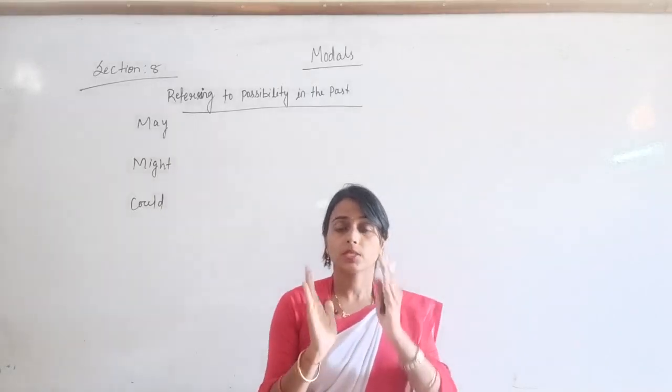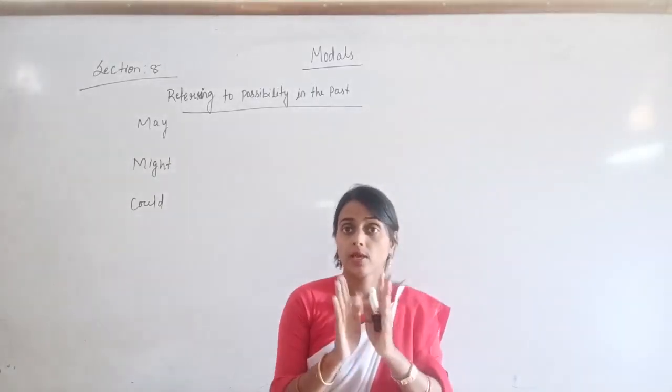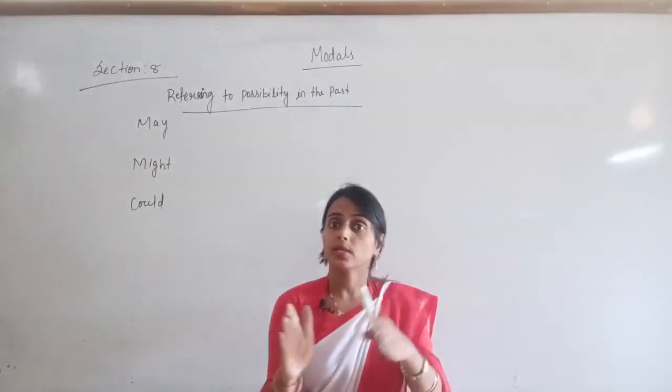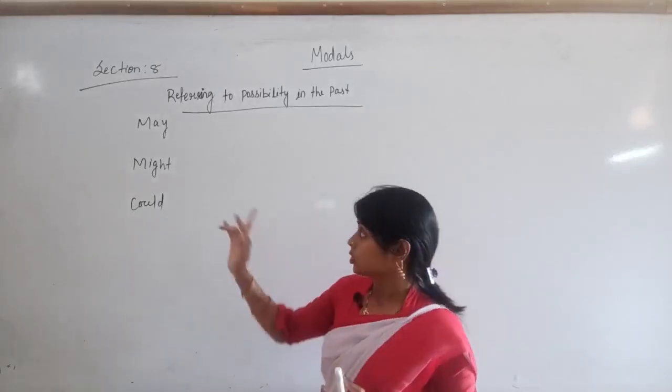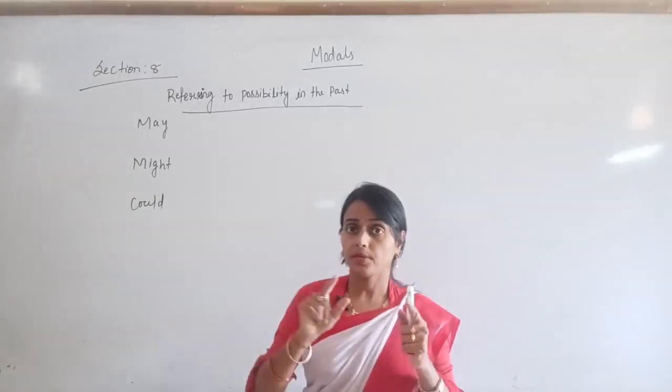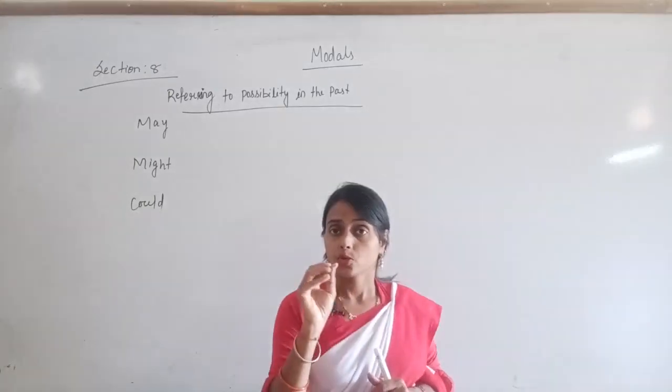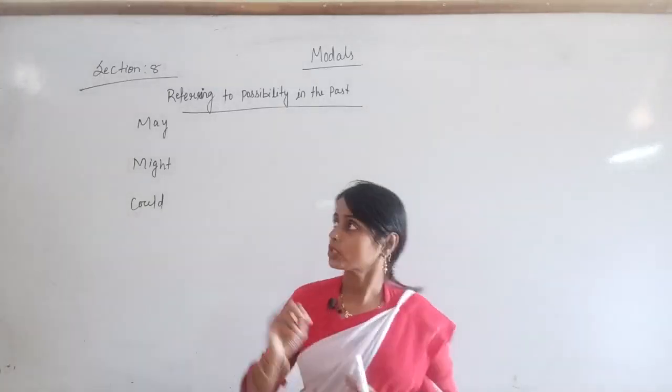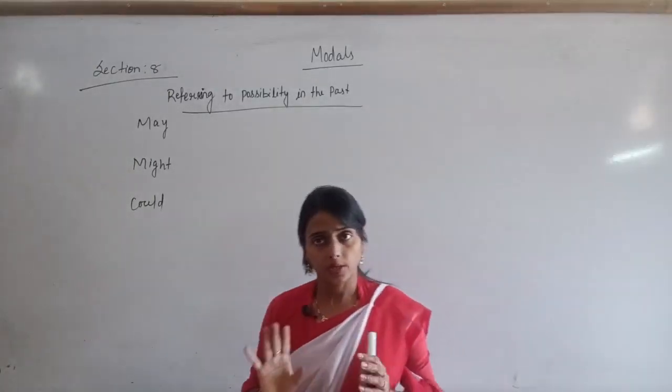Present perfect is the only tense where the time is past but the tense is present. So these modals can be used in present perfect tense to refer to past possibility.